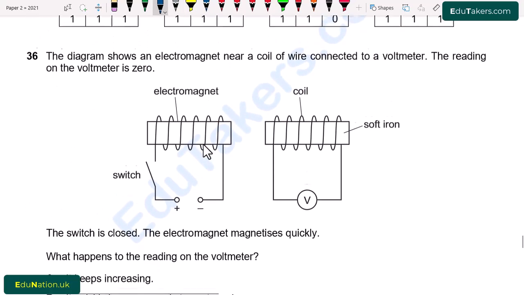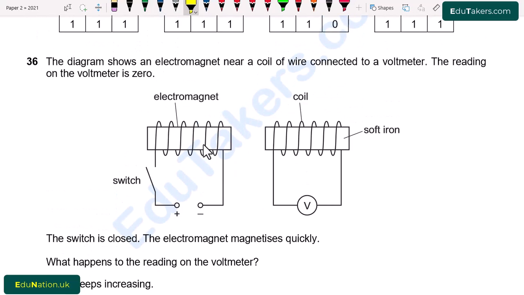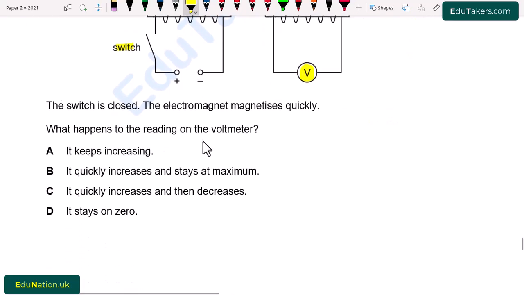Question number 36. The diagram shows an electromagnet near a coil of wire connected to a voltmeter. The reading on the voltmeter is 0. We can see here is the electromagnet and this is attached with the switch here. There is also the coil that is wound over a soft iron. A voltmeter is also attached here. The switch is closed. The electromagnet magnetizes quickly. What happens to the reading on the voltmeter?